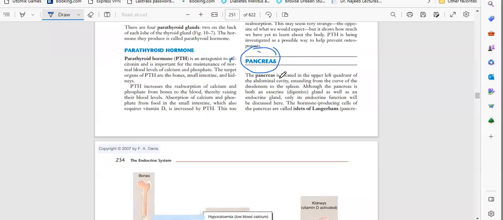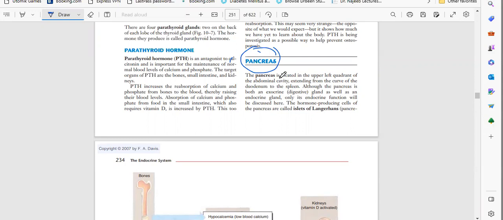It will release hormones as well as enzymes. Exocrine means it does not directly release hormones or anything else into the bloodstream. That is known as exocrine.